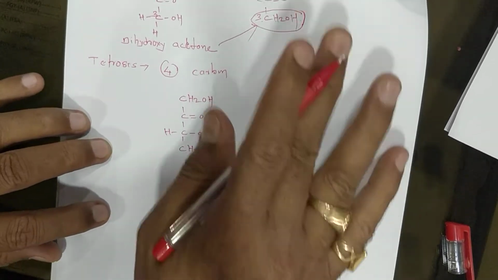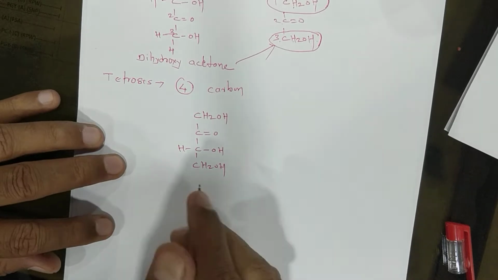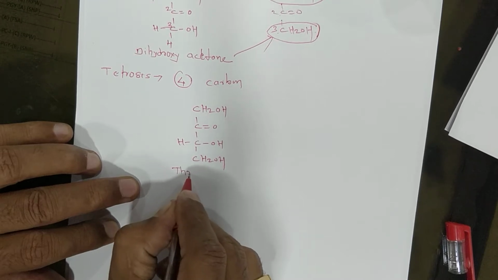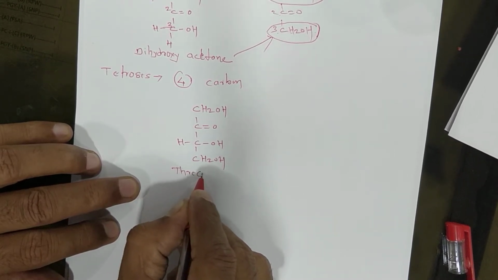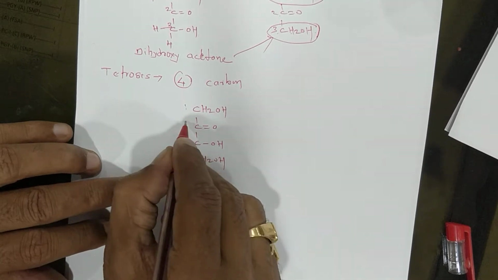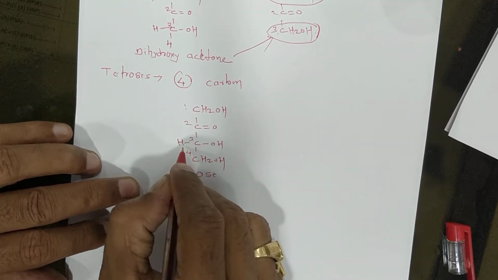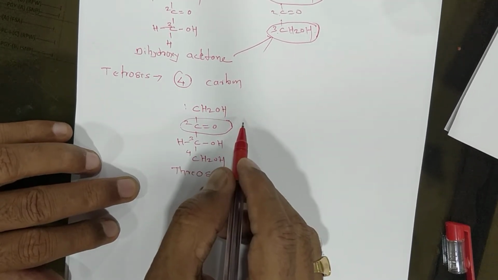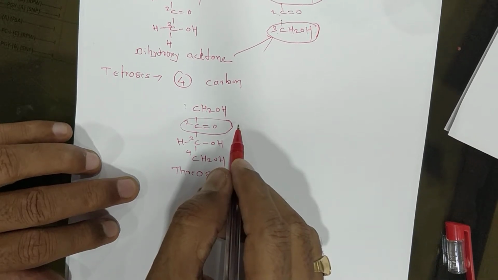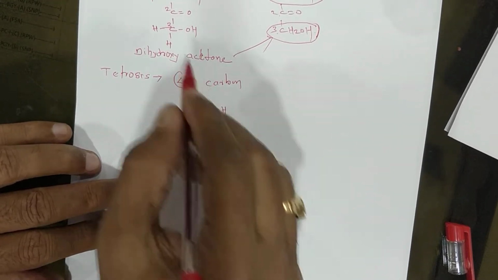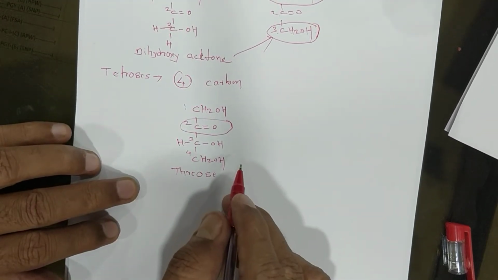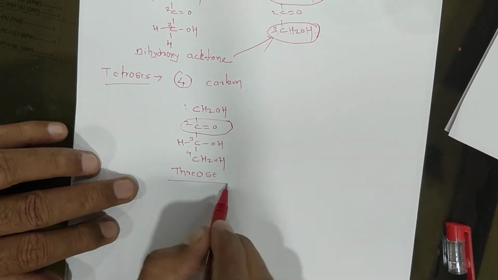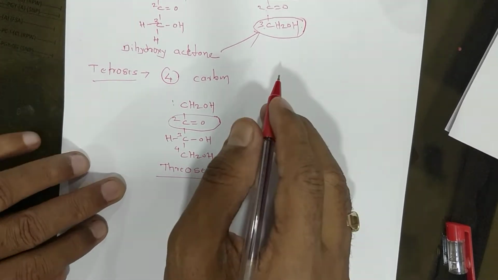Numbering 1, 2, 3, 4, it contains 4 carbon atoms. Its functional group is a ketone, that's why it's called ketose. This is an example of a monosaccharide of ketone group. The molecule name is tetrose.